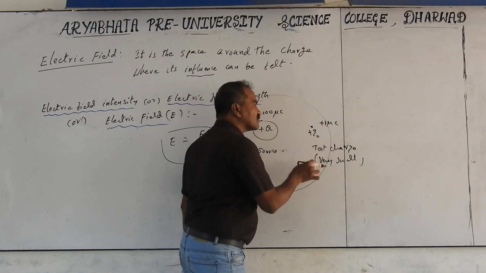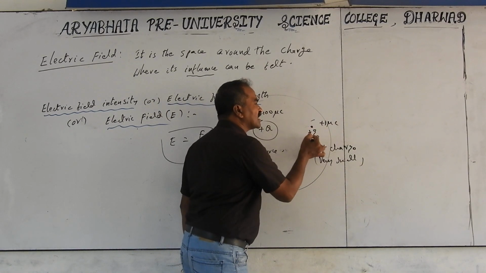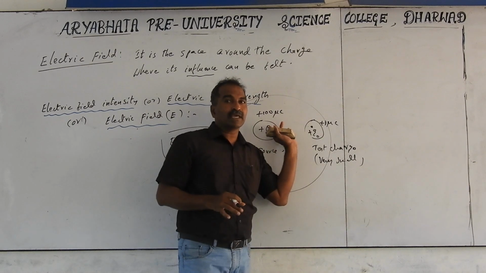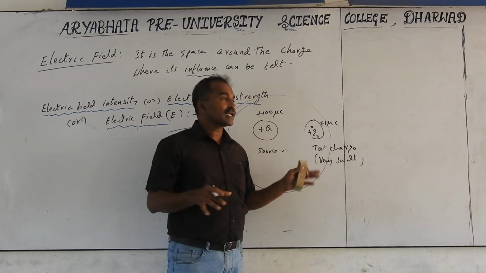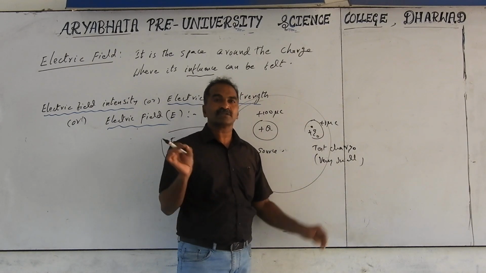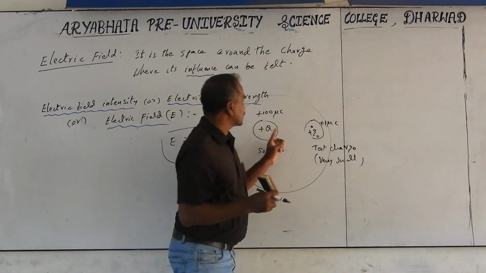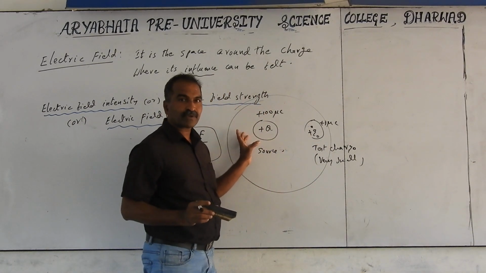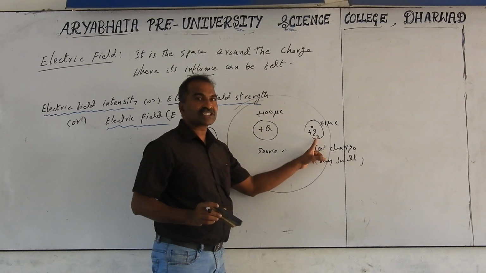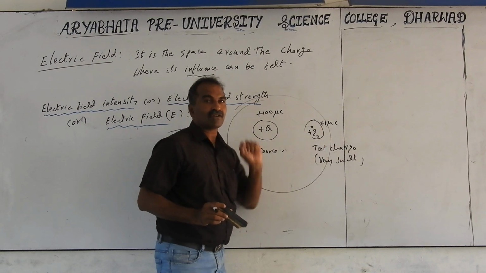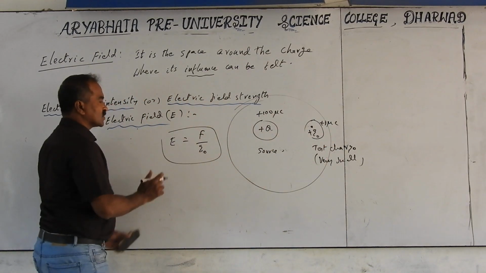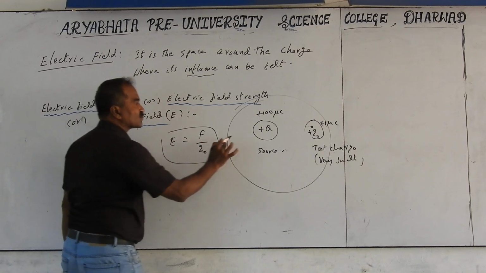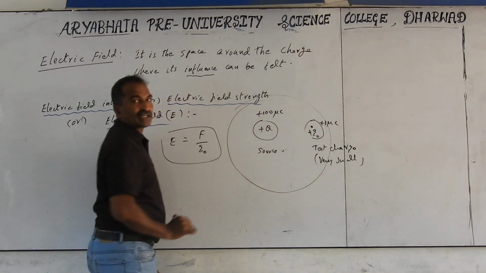This test charge is very small. It also has an electric field, but very small compared to the large value of the source charge. This one has a very weak and small field, and this has a very large amount of field. This is called the source charge, and this is called the test charge, to test whether the field is there or not near the source charge. So the electric field we are defining is from the source charge, not from the test charge.